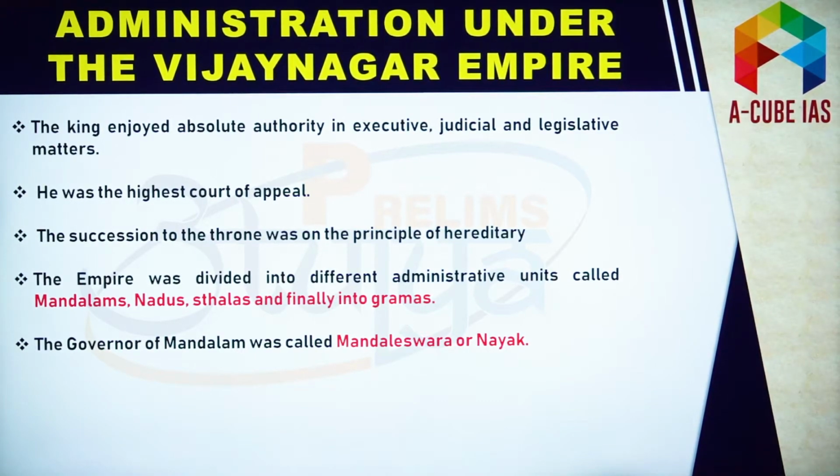Under Vijayanagar Empire, the administration was highly centralized, and the king enjoyed absolute authority, be it executive, judicial, or legislative matters. The king was the highest court of appeal, and the principle of heredity was followed in matters of succession. The empire was divided into different administrative units: mandalams, nadus, sthalas, and finally into gramas. Mandalams were governed by governors, and these governors were known as nayaks.